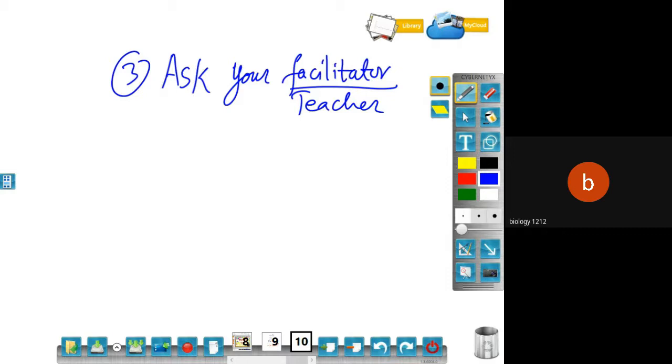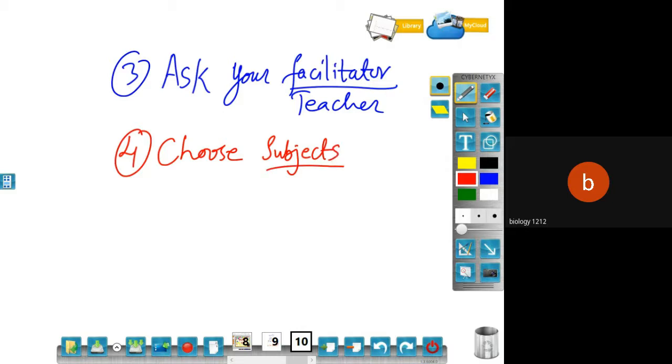Next, the fourth point that's very important: choose subjects which are important for you in future. Suppose you want to take biology, but in future, in 11th and 12th grade, you are not going for biology. Then there is no need to take it in 10th grade, or O level.